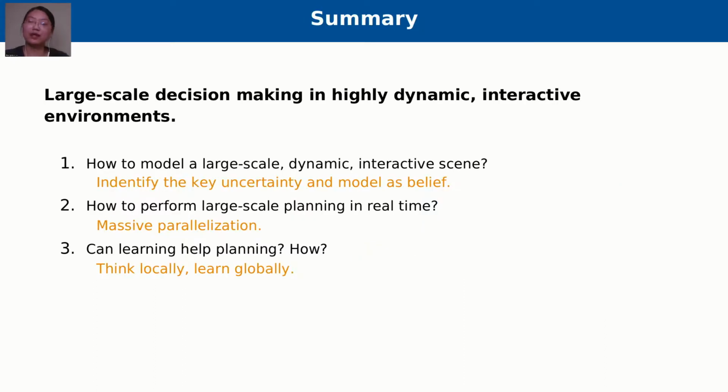To wrap up, in order to model large-scale things, we need to first identify the key uncertainties. We can leverage massive parallelization to scale up to large-scale planning. Finally, we can integrate learning by thinking locally and learning globally.